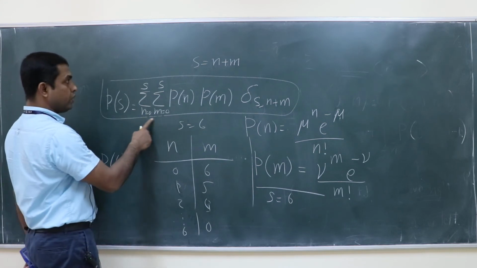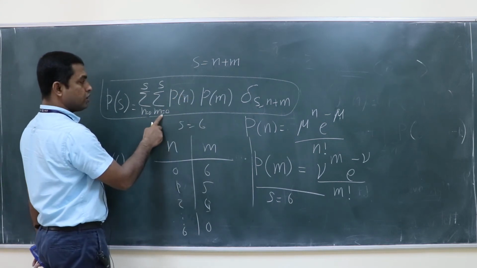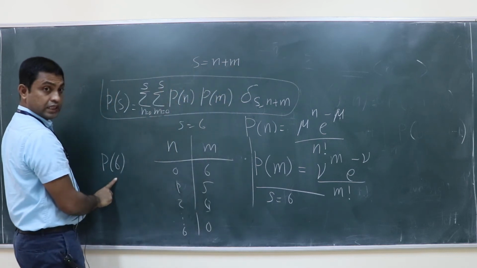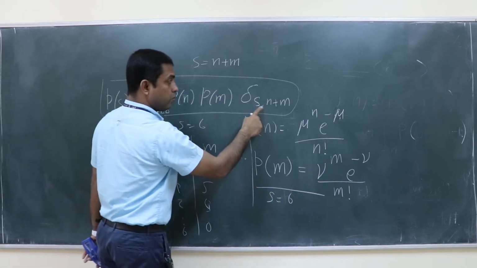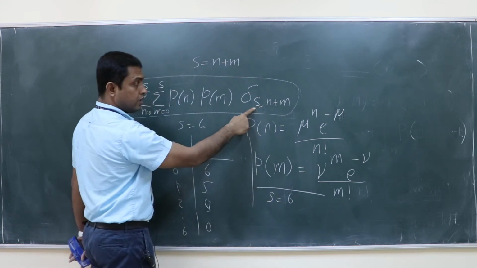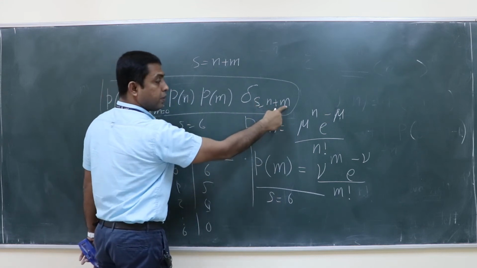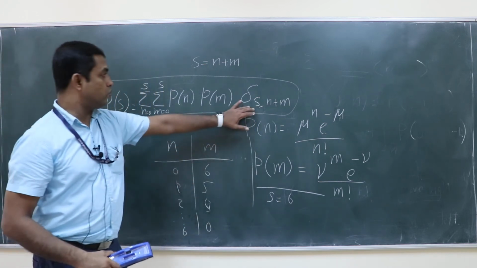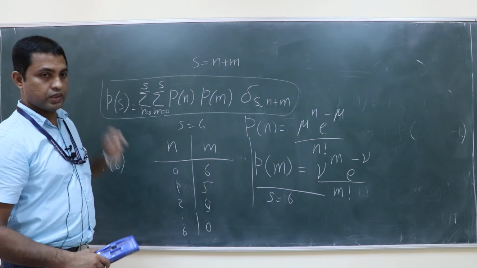If you put 0 plus 2, you get S equal to 2 only, but I want P of 6. So this delta will take care of that part. This 6 should be equal to n plus m should be equal to 6. That is this one. This will take care of all the possibilities.